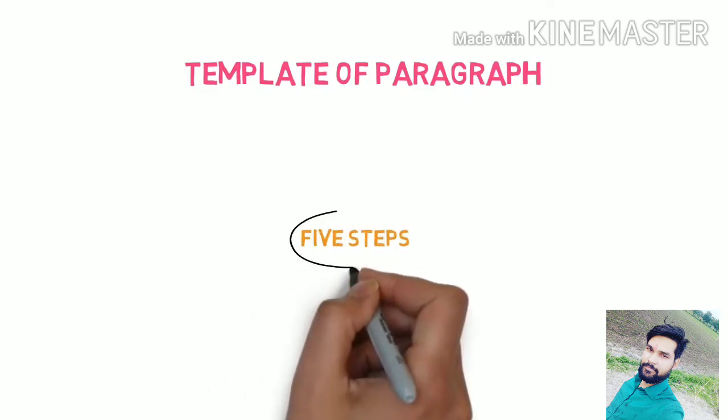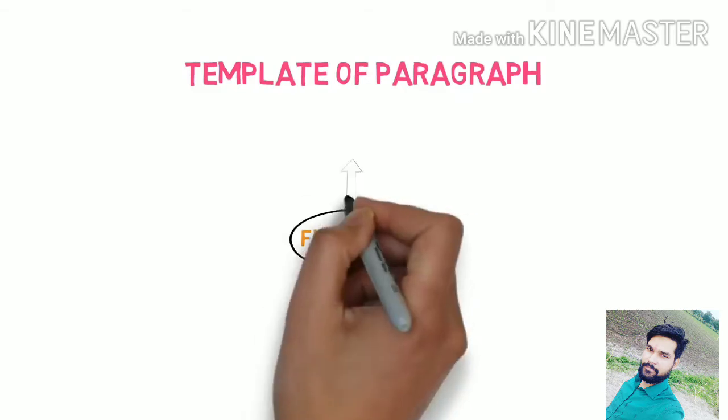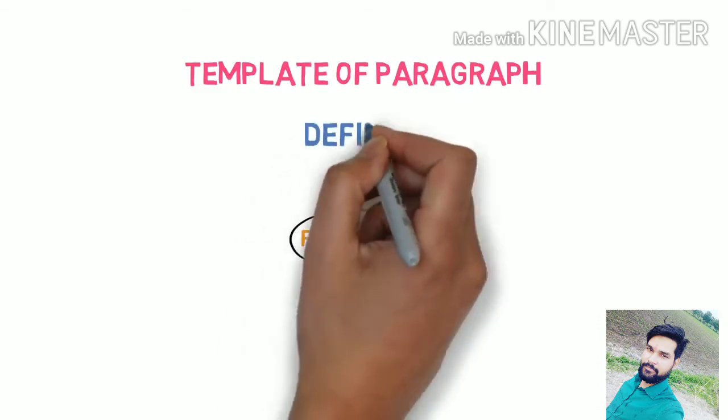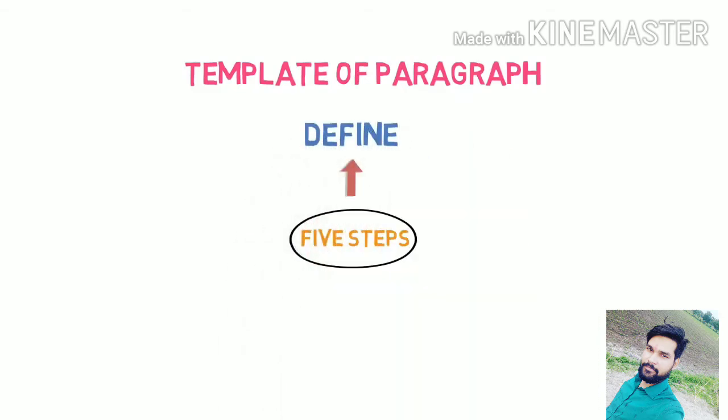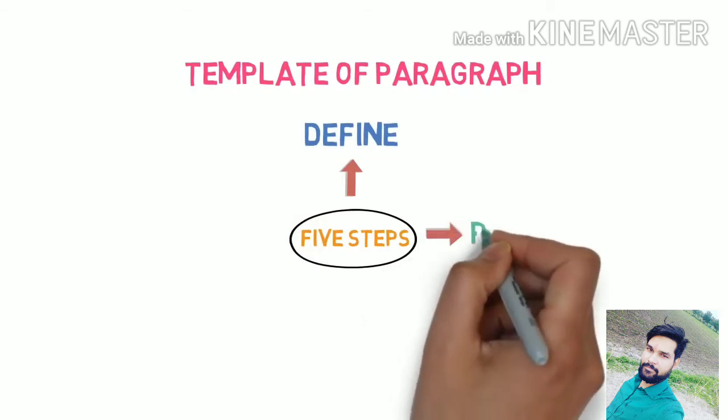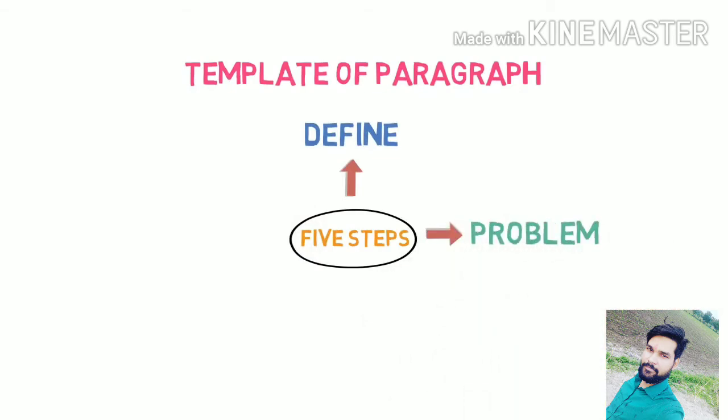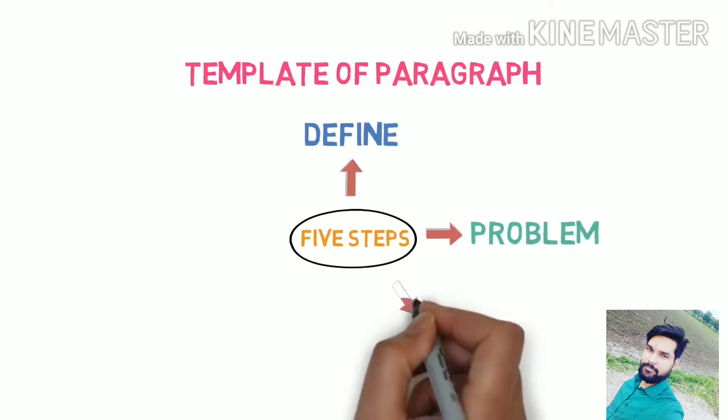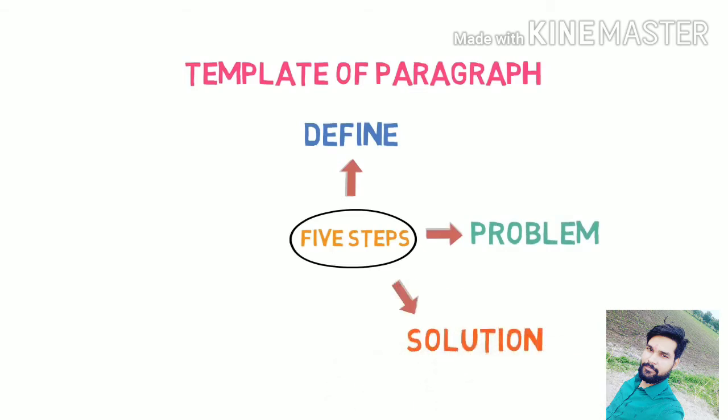Now, a paragraph can be of any length, but it is generally 8 to 10 sentences when asked in any exam. We have now got an idea what exactly is a paragraph. Let's now discuss the template of a paragraph. There are 5 steps involved in it. First one is define the topic of the paragraph.